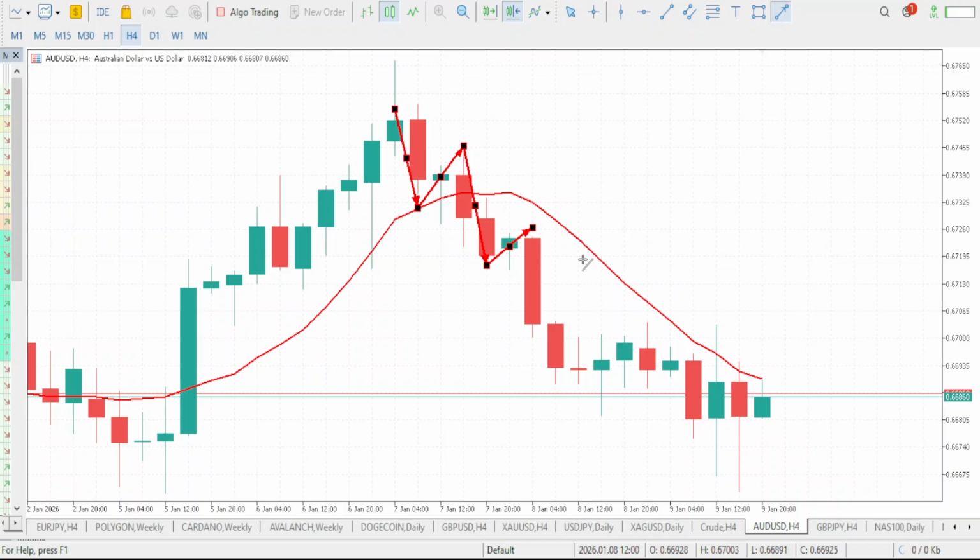Markets eventually drop to form a lower low here. Here comes the lower high. Markets eventually drop again and form a lower low. Here comes the lower high. So with this movement, we should be expecting the market to drop again and form a new lower low. So guys, a bearish move for the day is what we will be expecting on AUD/USD.